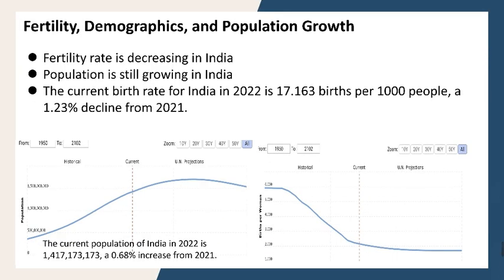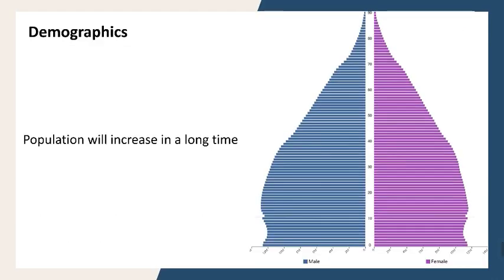Fertility, demographics, and population growth. We can see from the picture that fertility rate in India is decreasing. Population is still growing in India. The current birth rate for India is declining from 2021. Here's the demographics in India. We can see from the picture that population will increase in a long time.